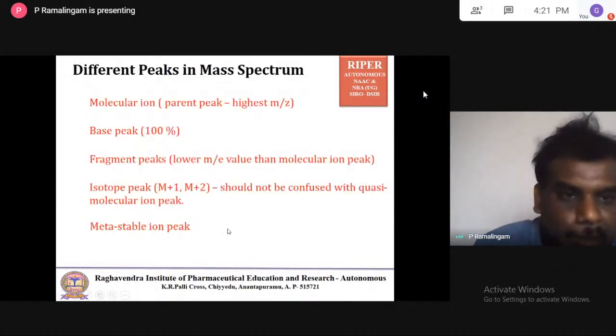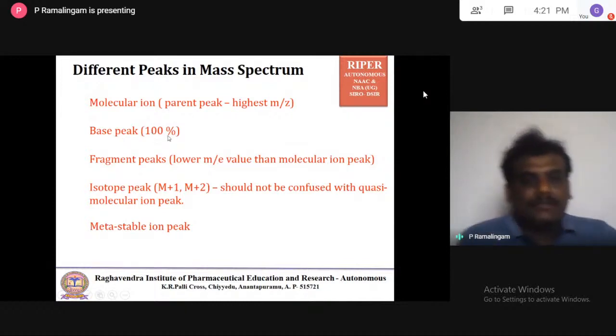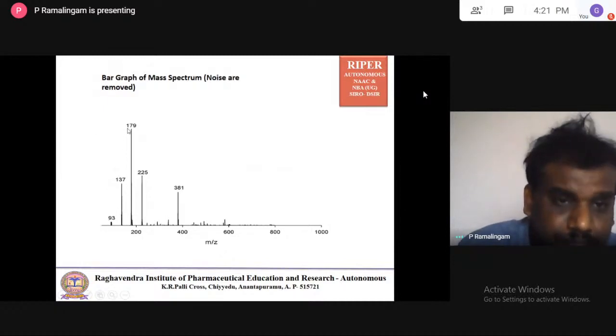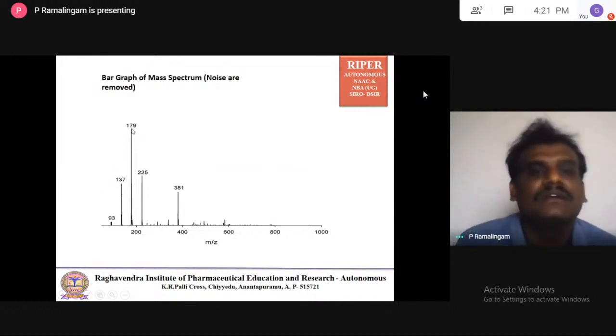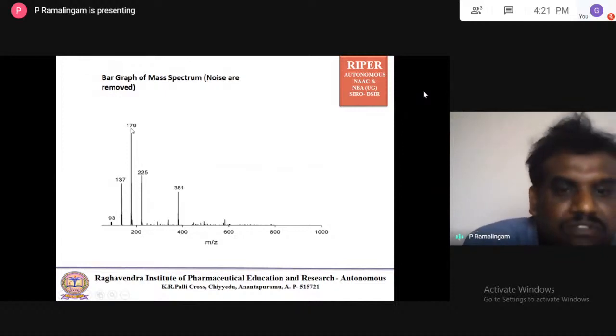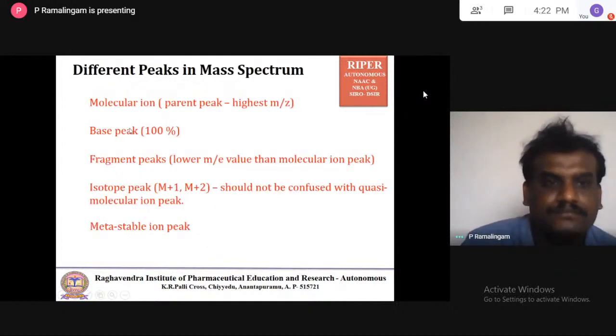Next is the base peak, which is the peak with the highest intensity, 100%. So here, this may be the peak. The y-axis is always percentage relative abundance. So this peak is the highest, equivalent to 100%. This peak may be one of the fragments from this particular molecular ion peak. So this is called the base peak.